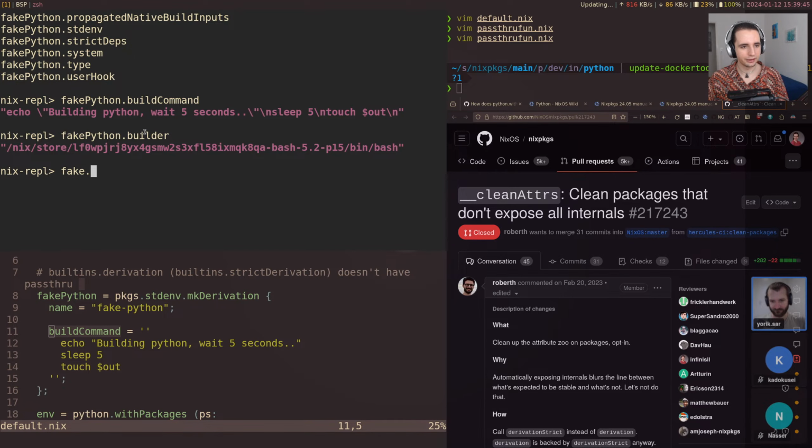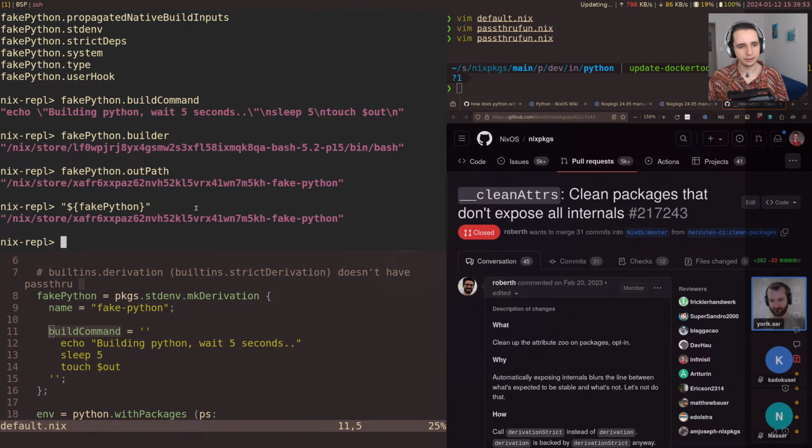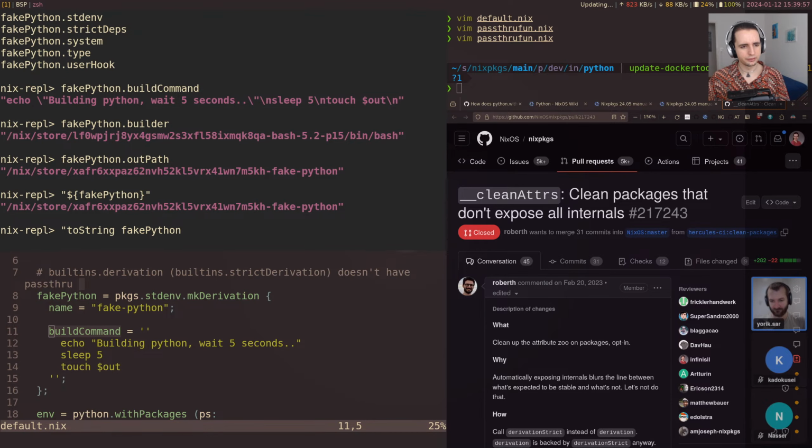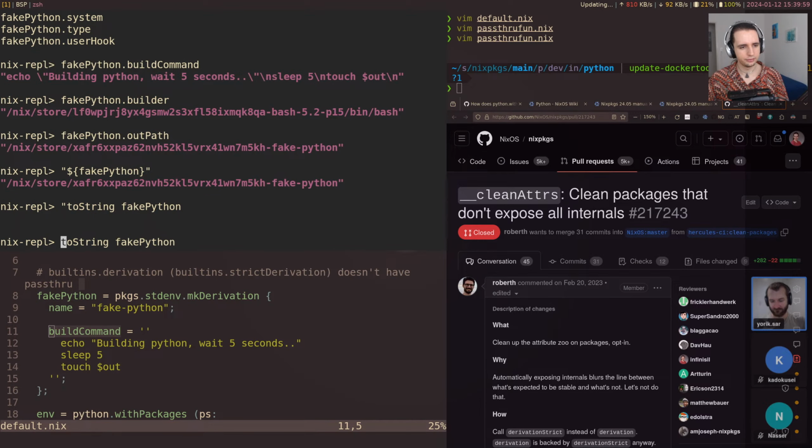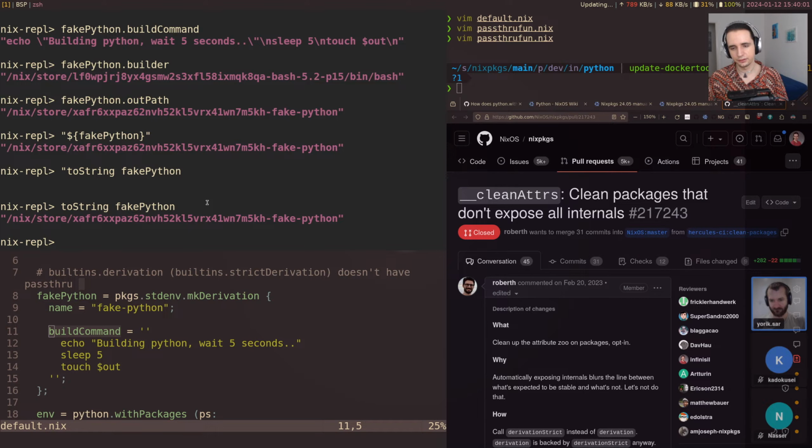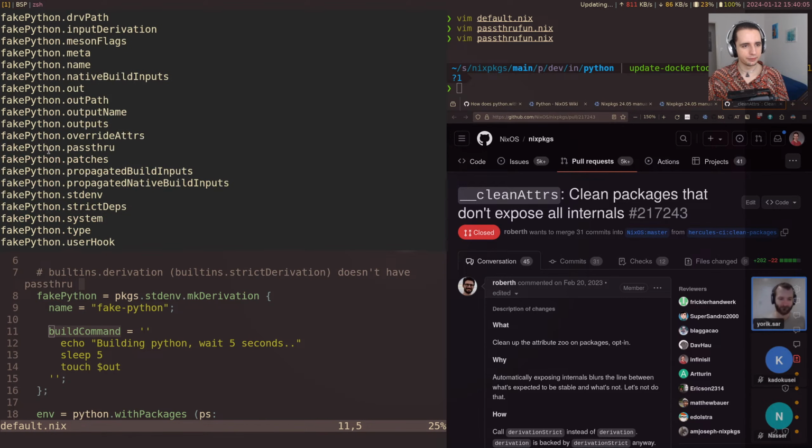Right, so if we have fake python.outPath, that's this, but we can also just do string coercion and we get the same thing. And I believe toString also works. Hold on, toString. Yeah, toString also works. So keep these. Maybe outputName is important to distinguish multiple outputs as well, but most of them shouldn't be in here.